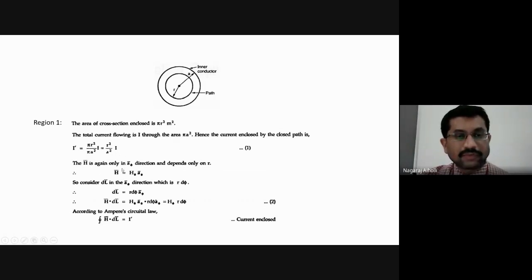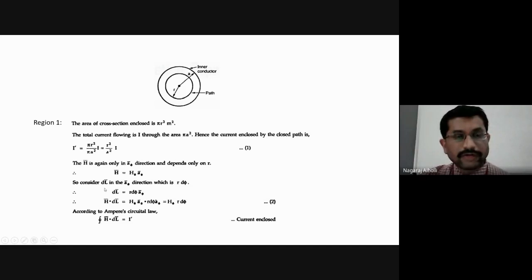The H bar is again only in the a phi bar direction, as I just now stated. H bar is in the a phi bar direction because it is tangential to the closed surface, and hence H bar is equal to H phi a phi bar. It is existing only in the a phi bar direction, tangential to the circular region.